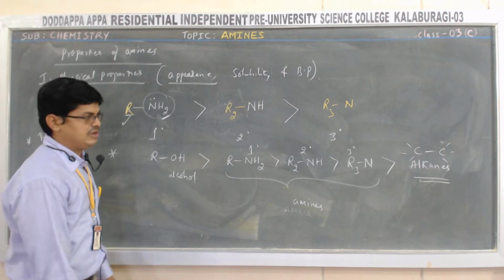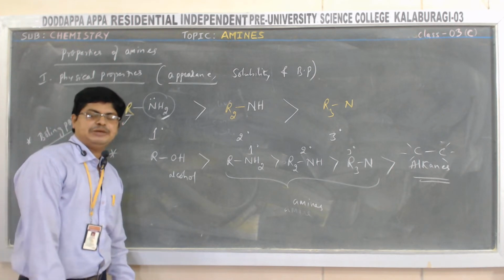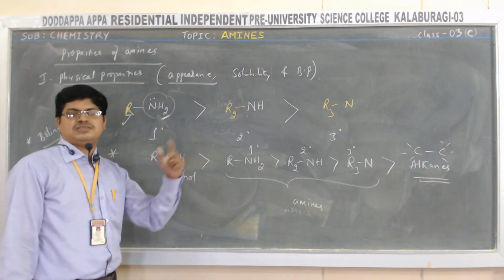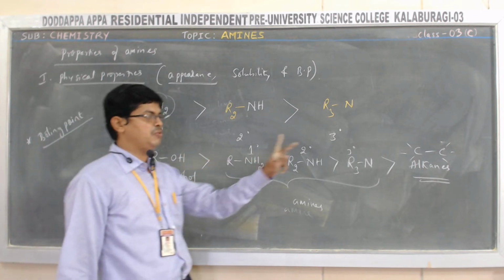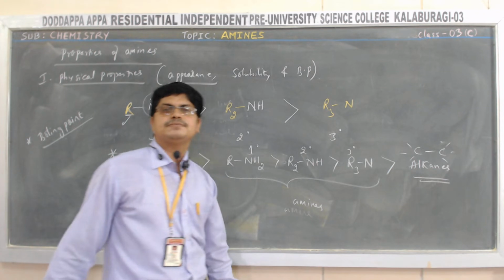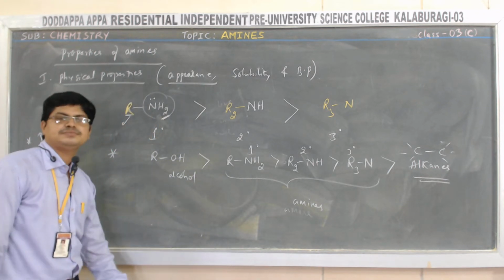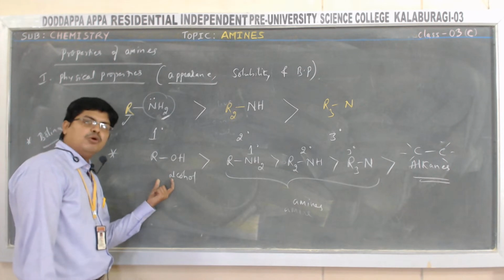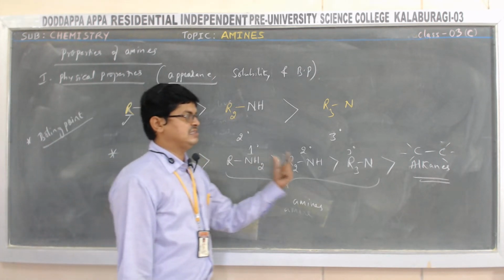For example, if you consider some compounds of the same molecular mass, let me consider different compounds of the same molecular mass and compare the boiling point. So it will be in this order. Alcohols will have a higher boiling point compared with primary, secondary amines and alkanes.